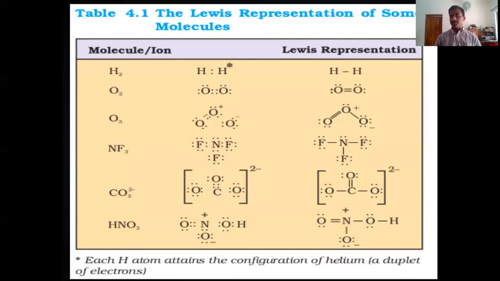Formal charges. What is a formal charge? Formal charge is the charge that is concentrated on an atom when it forms a molecule. That is actually not a real charge.